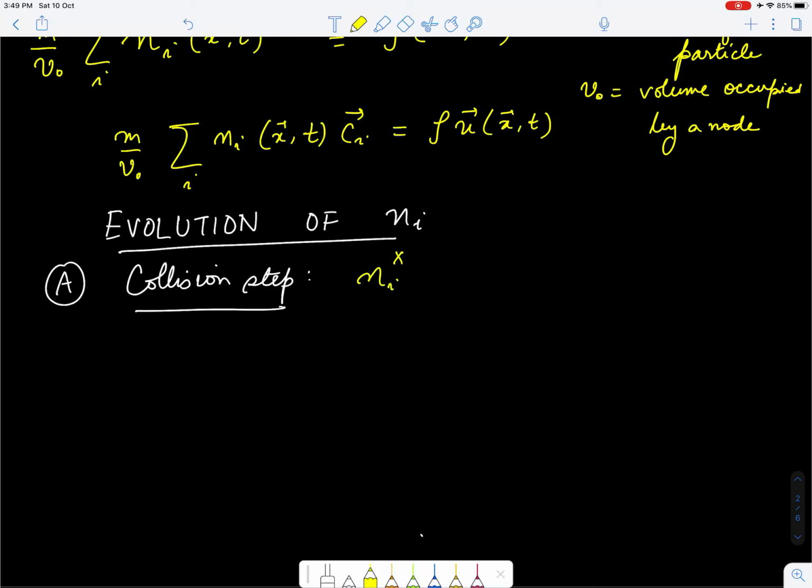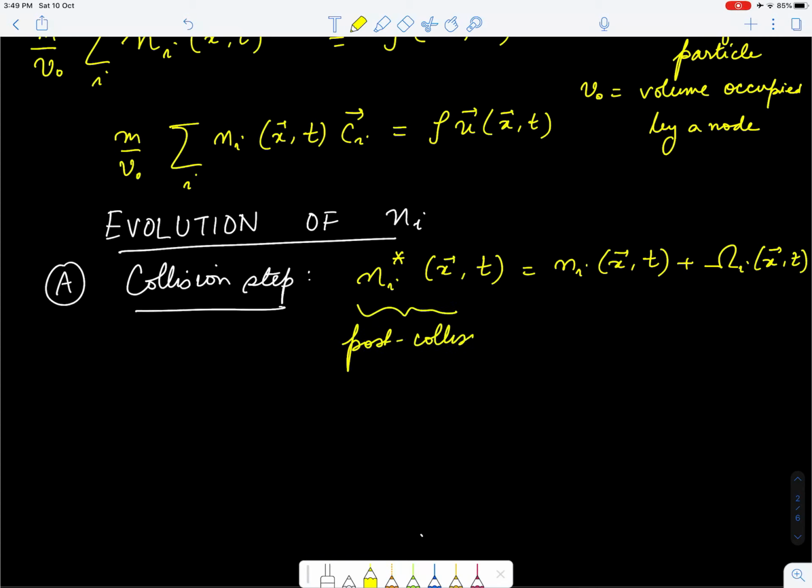So we'll have Ni, an updated value, which is the old value plus the collision operator at that point, x comma t. So this one I will call the post-collision occupation number, and omega i is our collision operator, but a special one for the lattice gas models. Now omega i can take very specific values because we are working with Boolean operations.